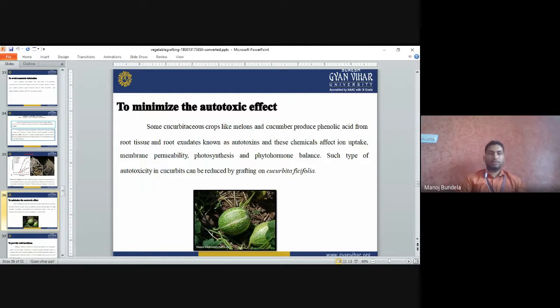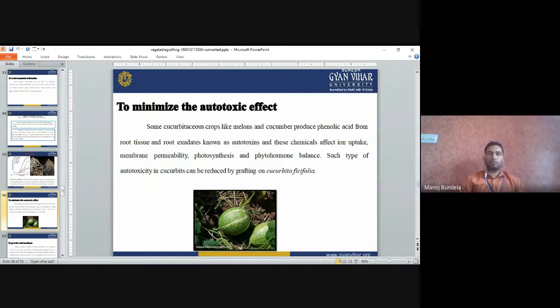Such autotoxicity in cucurbits can be reduced by grafting on Cucurbita ficifolia. So if we use Cucurbita ficifolia as a rootstock, then we can reduce the autotoxic effect. So what does autotoxic effect mean?